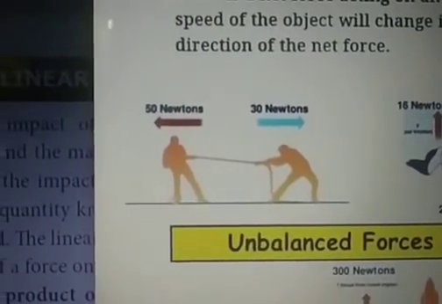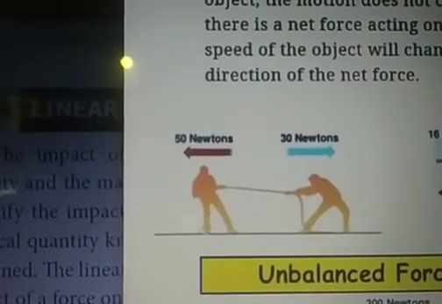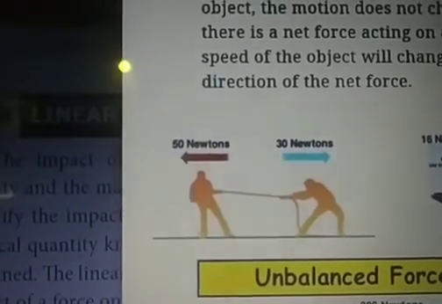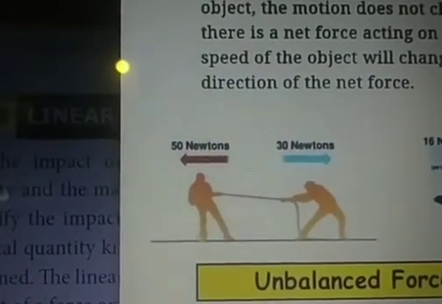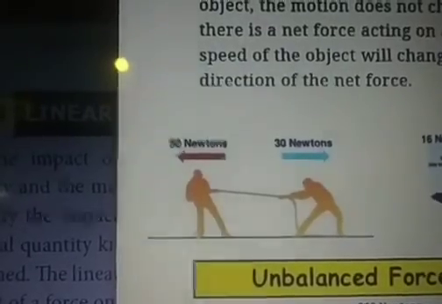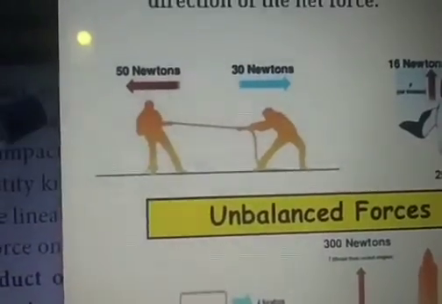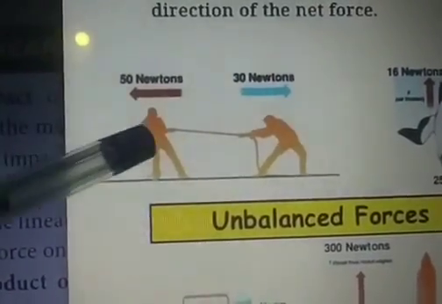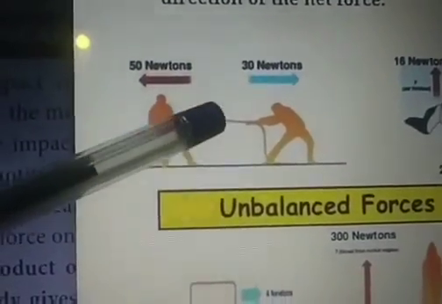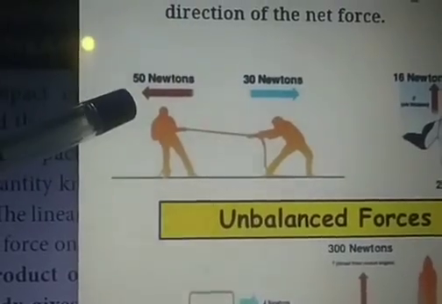Look at the example for unbalanced force here, tug of war. So one person is applying force on a rope with 50 Newtons and another man is applying 30 Newton force, both acting in opposite directions. Here which is the greater force? 50 Newton is the greater force. Hence that rope started moving, the maximum force acted. So the force applied by the two men is the best example for unbalanced force. In this, the rope is moving towards the greater magnitude force. Hence these two forces are called unbalanced forces.